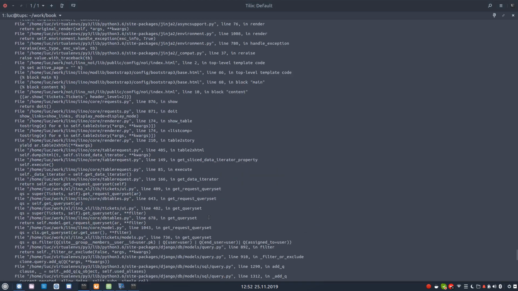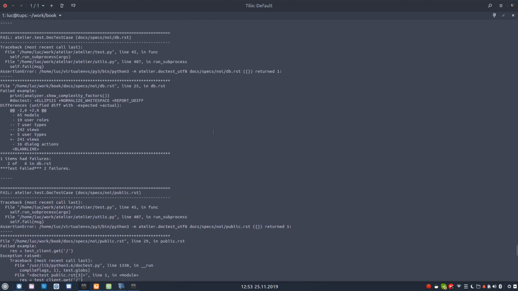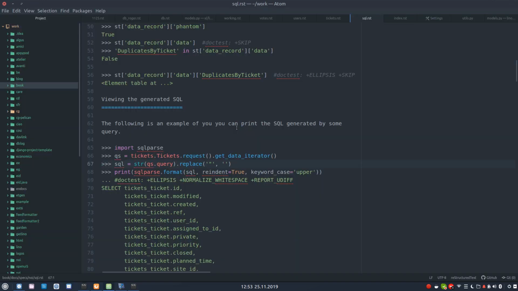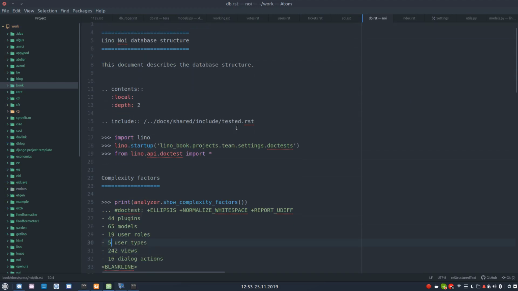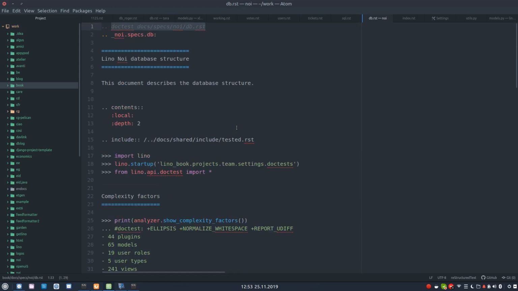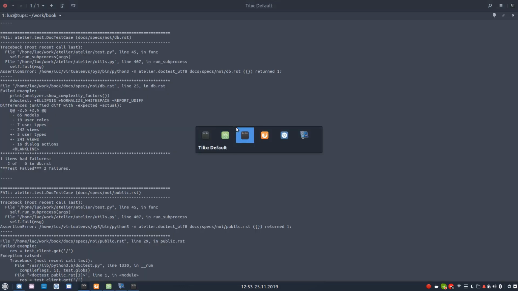I'm not even going to test it now because I want to go more quickly. Docspecs NOI DB, there is also the same thing. We have fewer user types and one view less. It is in NOI DB, so I simply say here DB and 5 user types and 1 view less. True. Let's check. Not in the big one, but in this one.